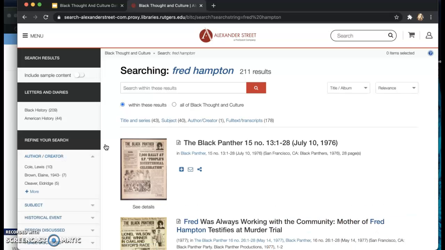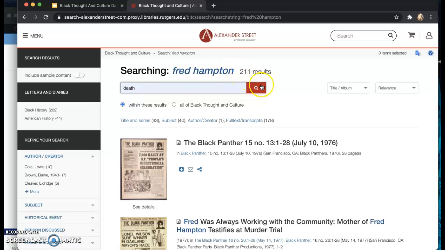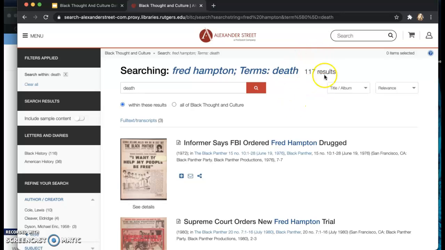So for the first search tip, I'm going to show you how to search within these results to narrow your results. I am interested in learning about his assassination, so I'm going to put in death into the search bar and make sure that radio button is selected. And now we're down to 117 results, so it really selected more narrow search results so I can learn specifically about the content that I am searching for.